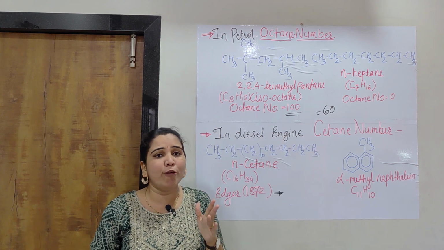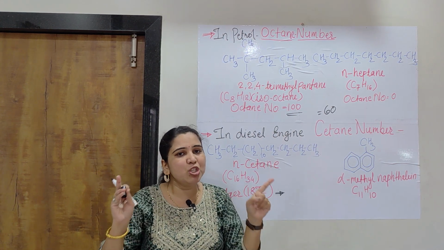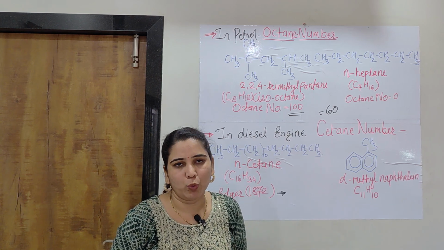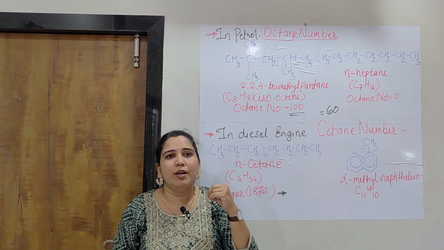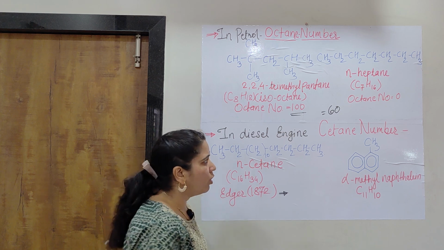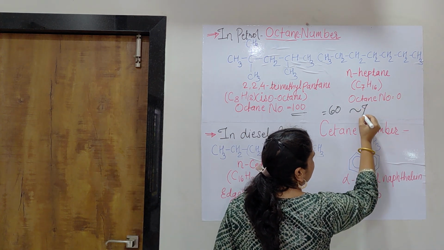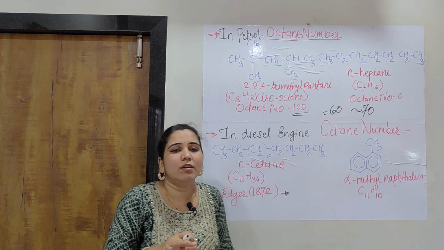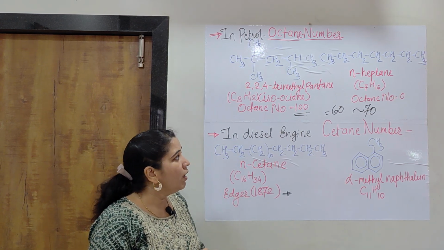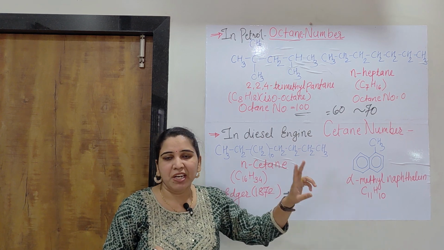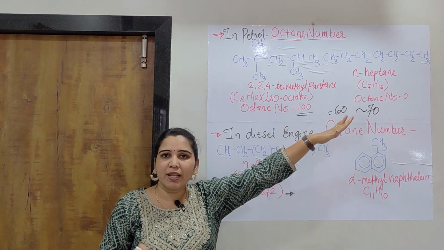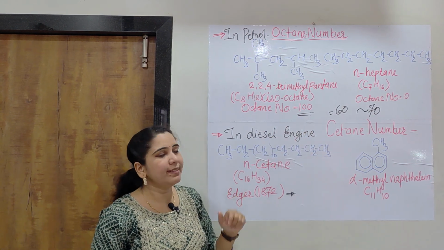Generally it is not very high in the fuels used. If the octane number is 70, the fuel is of good quality, with 70% iso-octane and 30% n-heptane.